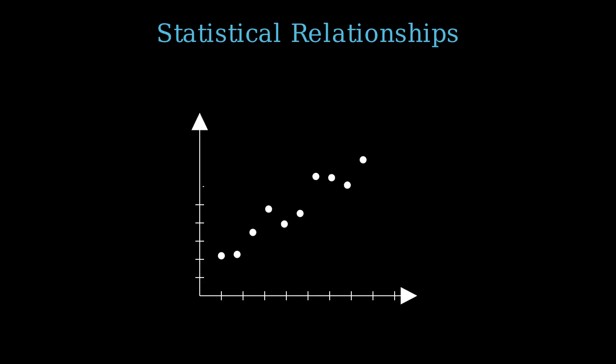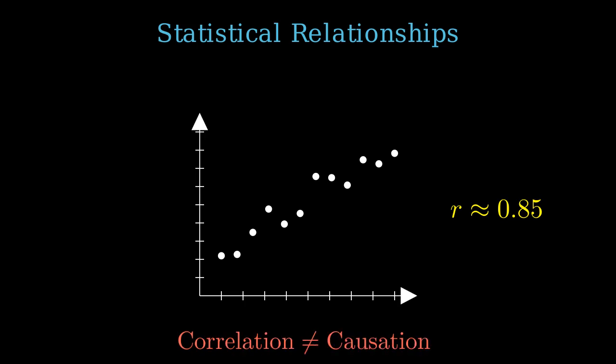Once an AI understands individual variables, it begins to look for relationships between them using correlation and linear regression. Correlation tells us how much two variables move together, but we must remember the golden rule of statistics: correlation does not equal causation. Just because two things happen at the same time doesn't mean one caused the other. To turn these relationships into predictions, we use linear regression.